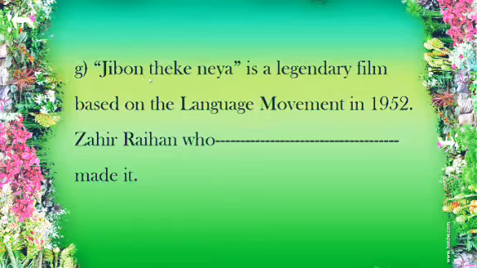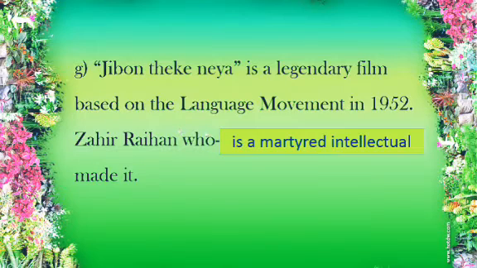Number G says, Jibon Theke Neya is a legendary film based on the language movement in 1952. Zohir Raihan, who dash made it. We have to talk about Zohir Raihan, about his activities or what kind of person he was, why he was famous for something like that. We all know that Zohir Raihan was one of the most famous filmmakers in our country, and he was the most famous in his time. And he is also a martyred intellectual as well. So we can answer it in this way. Zohir Raihan, who is a martyred intellectual, made it.